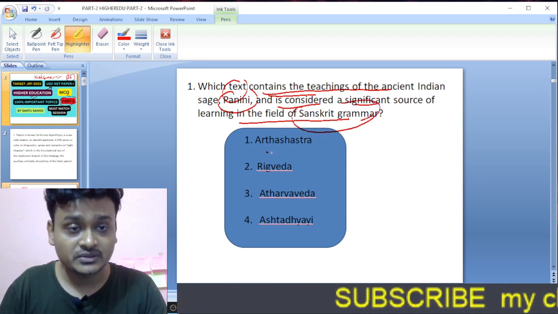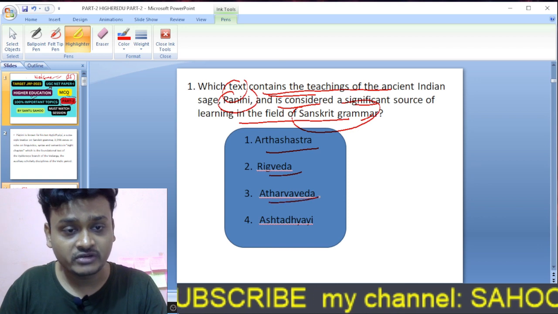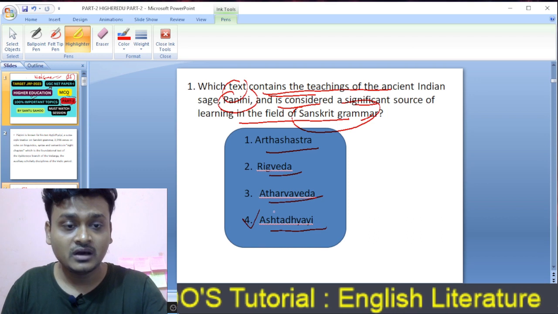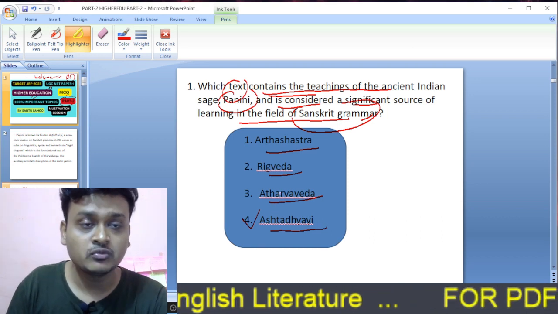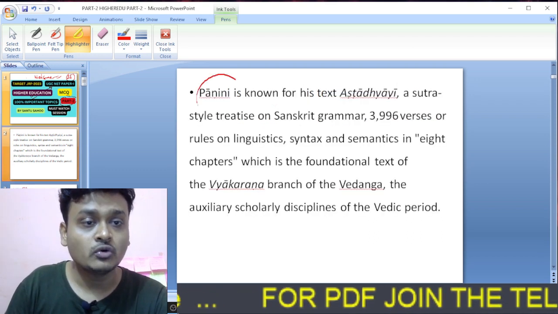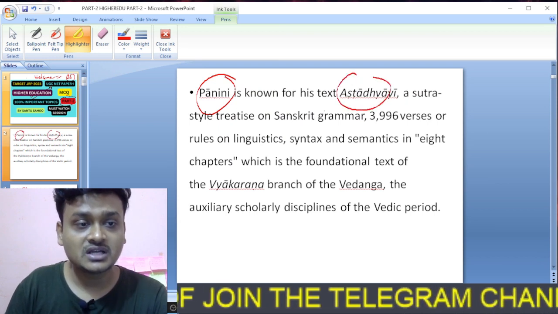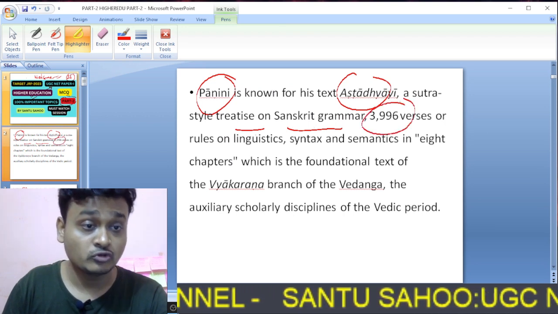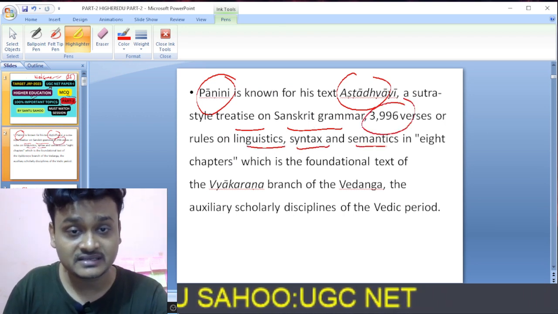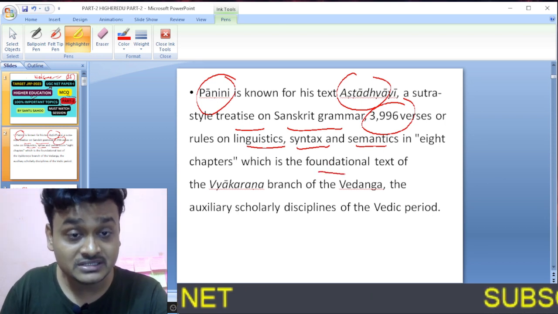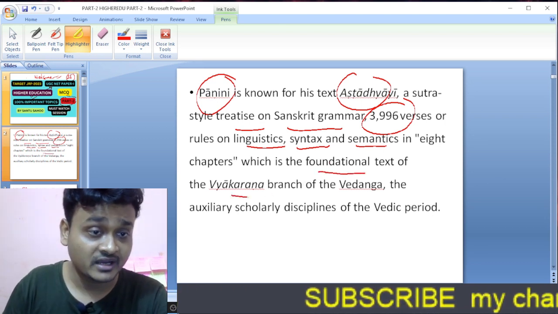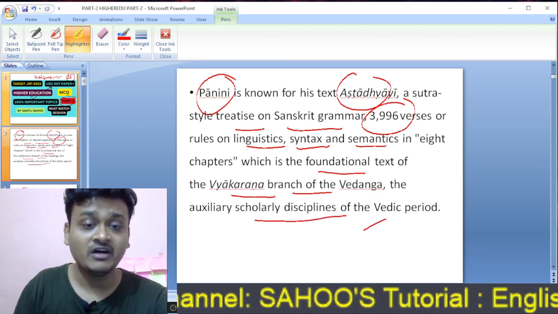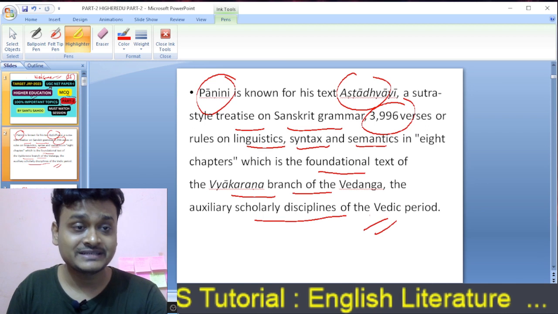So your options are Arthashastra, Rig Veda, Atharvaveda, or Ashtadhyayi. Here the right option is Ashtadhyayi. Panini has written Ashtadhyayi, that is a treatise or a book on Sanskrit grammar. Panini is known for his text Ashtadhyayi, a sutra style treatise on Sanskrit grammar. It has 3996 verses or rules on linguistics, syntax, and semantics in 8 chapters, which is the foundational text of the Vyakarana branch of the Vedanga and the auxiliary scholarly disciplines of the Vedic period. So here Ashtadhyayi was written by Panini.